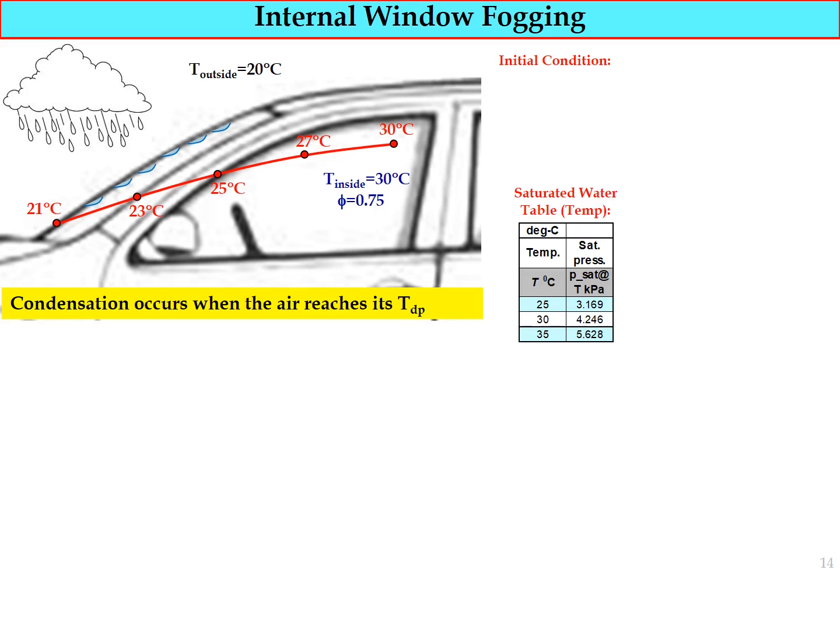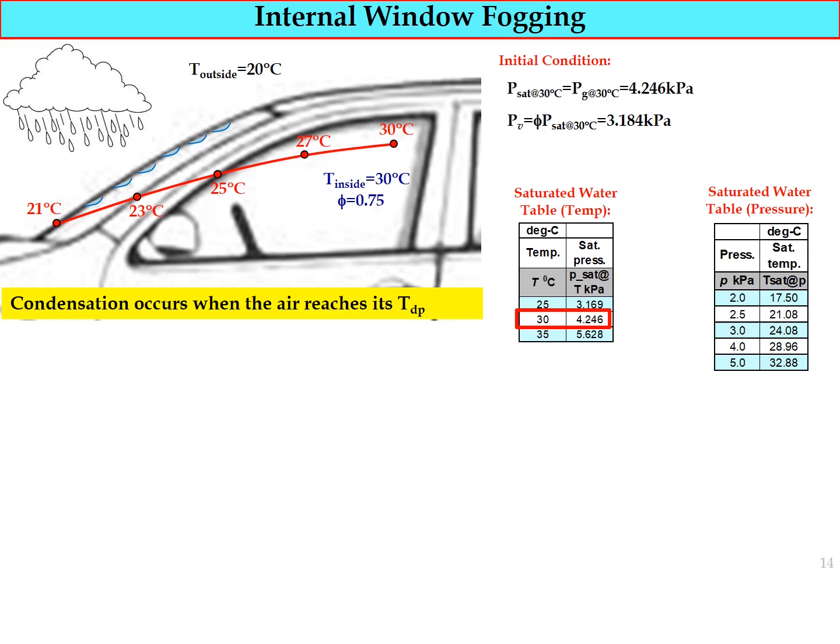For the initial condition, based on the saturated water table, at 30 degrees Celsius we can determine the P saturated pressure, where P saturated equals 4.246 kilopascal. So P saturated at 30 degrees Celsius equals Pg at 30 degrees Celsius, which is 4.246 kilopascal. By using this value we can determine PV, the partial pressure of water vapor, equal to relative humidity multiplied by P saturated at 30 degrees Celsius, which is equal to 3.184 kilopascal.